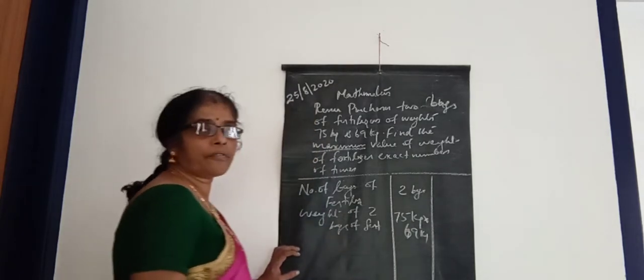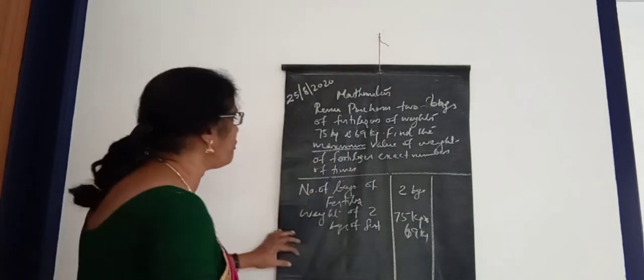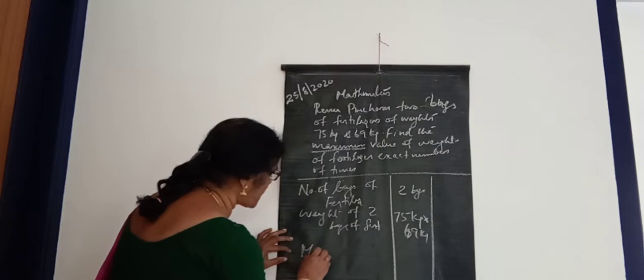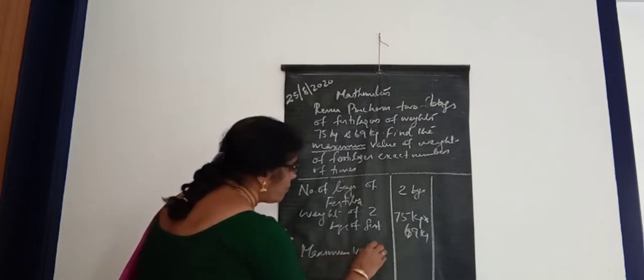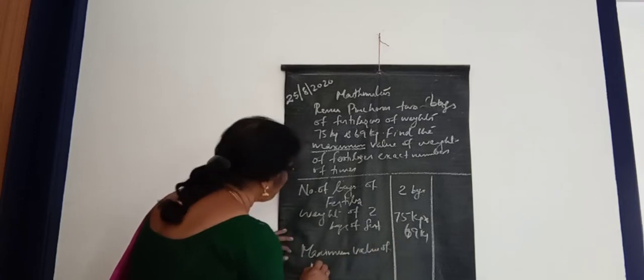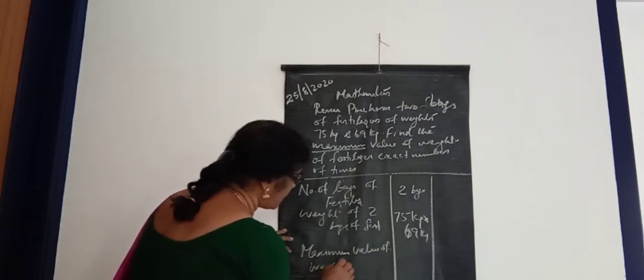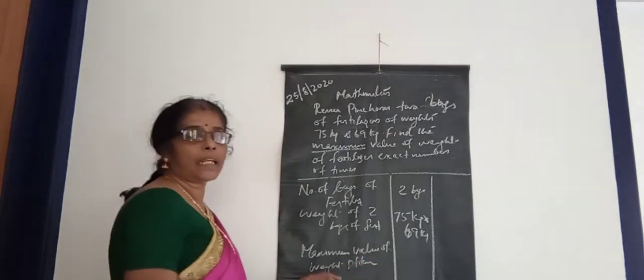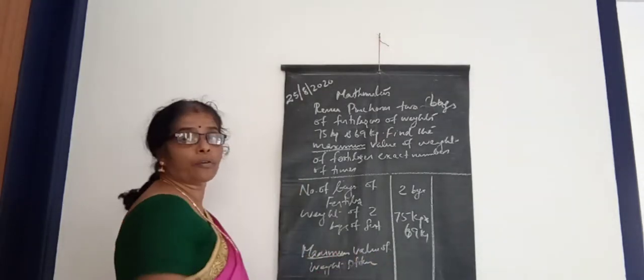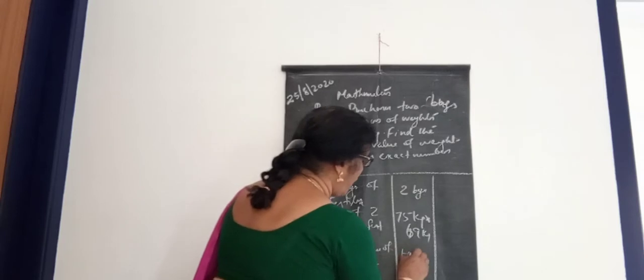And the question is, find the maximum value of weight of fertilizers. Maximum value of weight of fertilizers is equal to the HCF.